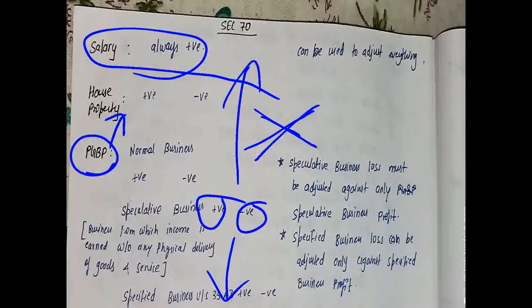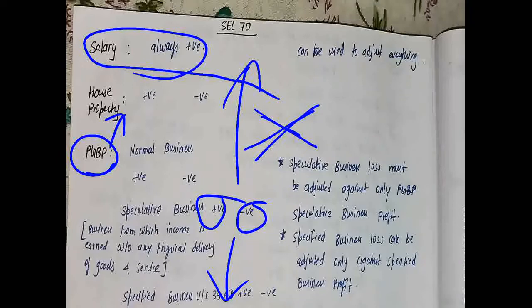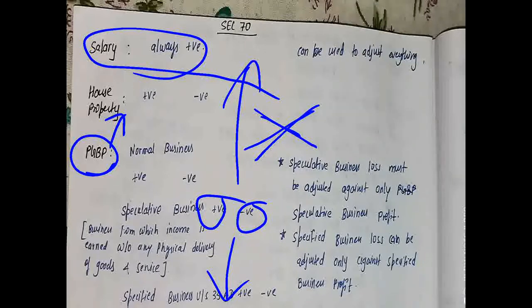Suppose from a speculative business you are getting a loss of 10,000, okay, and from the other heads you get 10,000 from salary, 20,000 from house property, and 10,000 loss from the speculative business. In such a case, what would you do?